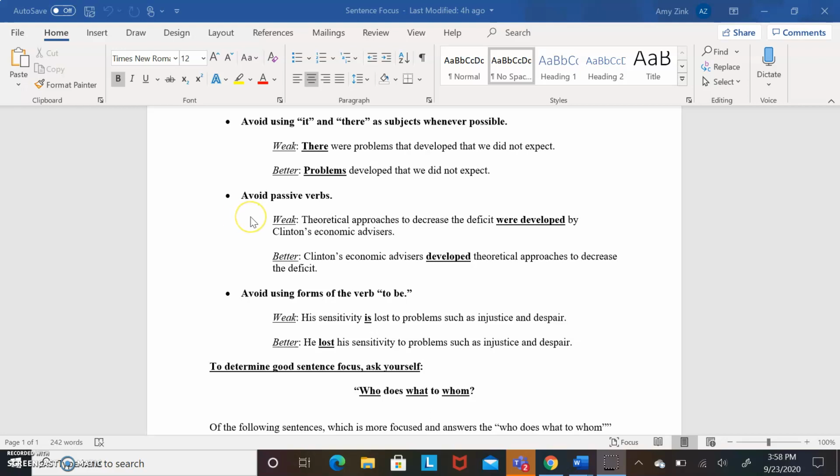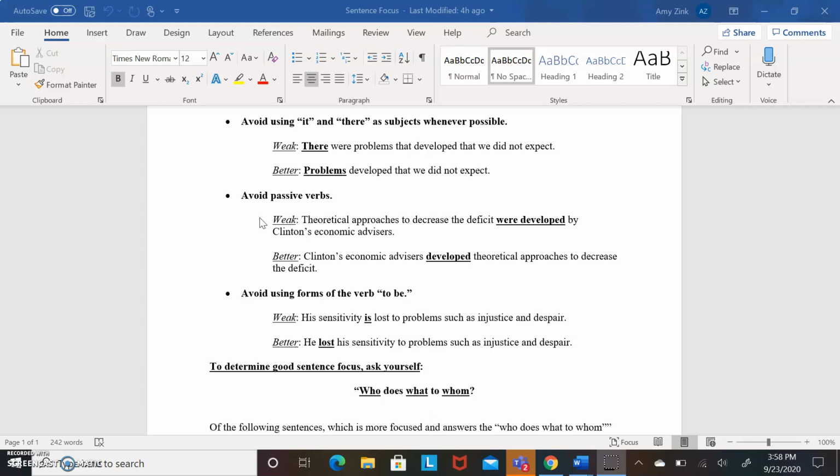So for example, let's say I was writing a paper for my economics class, and I was writing about theoretical approaches, kind of to use this first sentence here. It would be appropriate for me to have theoretical approaches in that subject spot because that's the subject I'm writing about. That's what my paper's about. But having my sentence start off with theoretical approaches, we're getting that kind of abstract subject. So if that's not what I'm writing about, it would be better for me to have that more active sentence where I put the person that's doing the action at the beginning of my sentence.